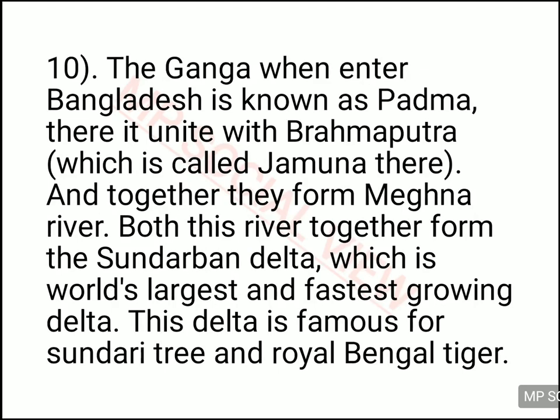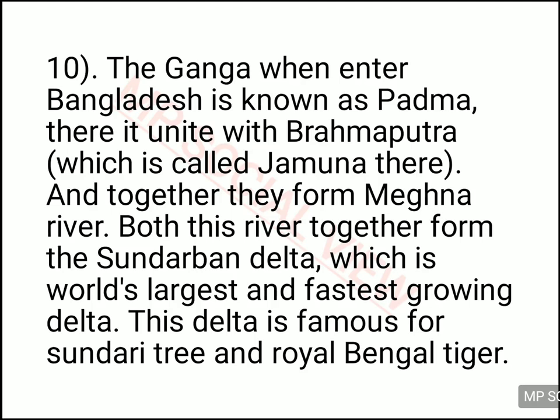Alright. Now when Ganga entered Bangladesh, it is known as Padma. And when this Ganga entered Bangladesh, from the other side, the Brahmaputra is also entering Bangladesh, and this Ganga and Brahmaputra unite. When Brahmaputra enters Bangladesh, it is called Jamuna.